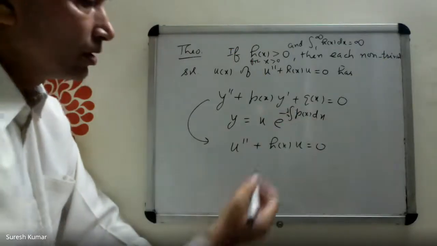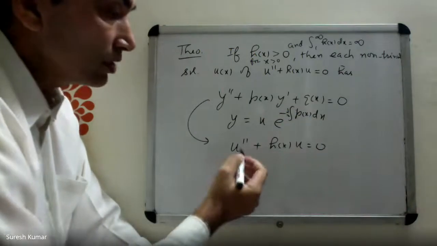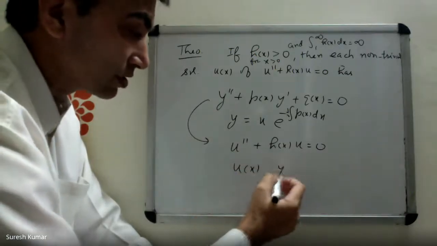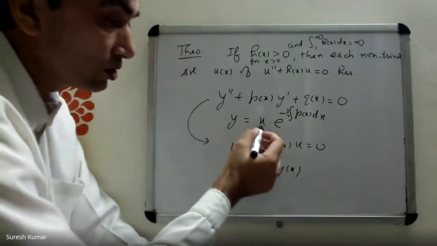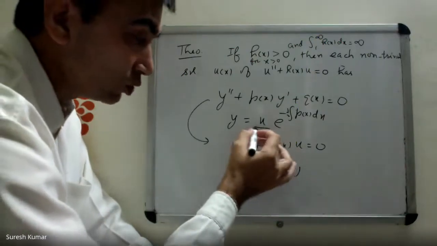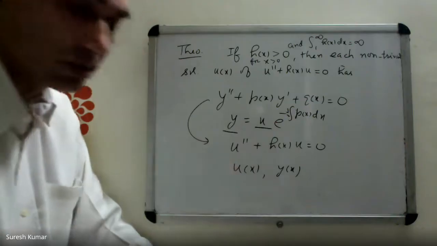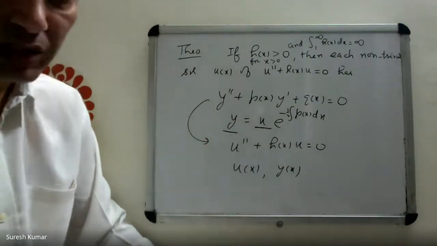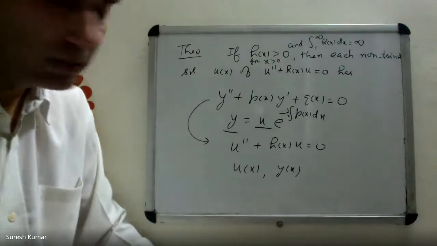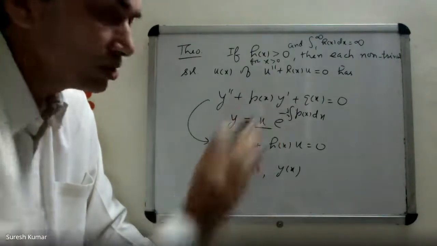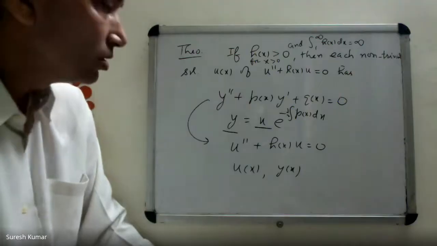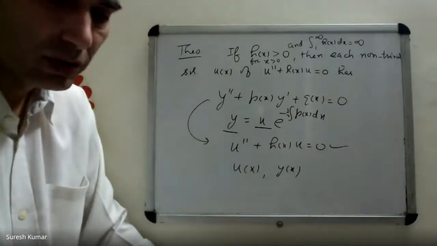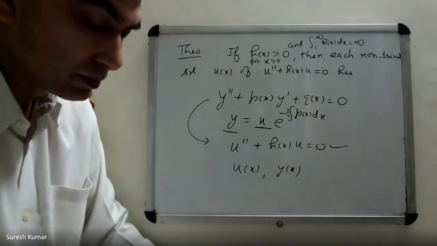So, look at the relation between zeros of ux and yx. These are the same because the value of x where u vanishes, y also vanishes. So zeros of y and u are the same. Because we are looking for qualitative behavior of solutions, zeros of the solutions of the two differential equations are the same. So it's fine if we use the normal form.